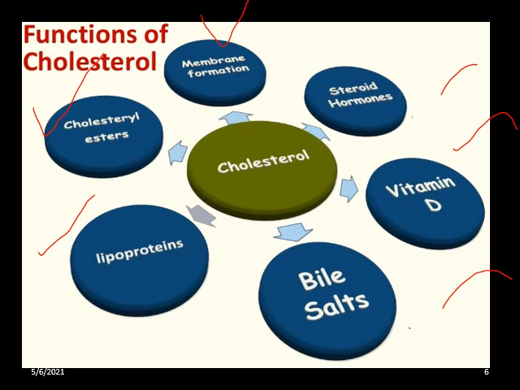Corticosteroids are again divided into glucocorticoids and mineralocorticoids. Glucocorticoids are usually synthesized in the adrenal cortex. Then sex hormones, for example androgen, estrogen, progesterone, etc., are synthesized in the gonads and placenta from cholesterol.